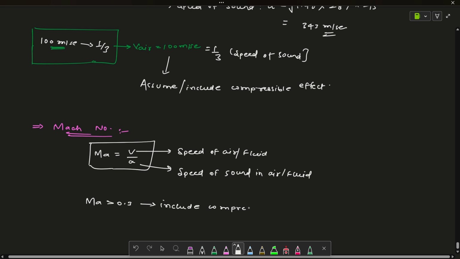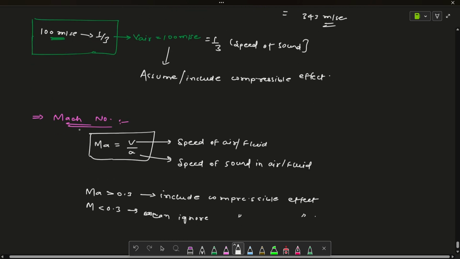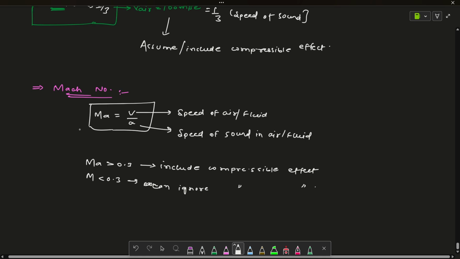When it is less than 0.3, we can ignore the compressible effect. Whenever it is greater than 0.3, we cannot ignore it; we have to consider it and solve the problem accordingly. Most of you have now understood what the Mach number means and why we are discussing the speed of sound here.